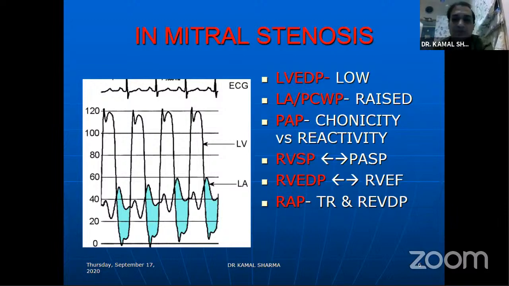And of course, RVSP goes along with the PA pressures. RV end diastolic pressure often reflects the development of RV dysfunction in the chronicity of the disease. As the PA pressure remains sustained and the RVSP is high for a long duration, you'll have an early rise in RV end diastolic pressure, and then later the development of RV dysfunction. Of course, the RA pressures will be determined by the secondary or organic TR that develops along with the pulmonary hypertension, or the presence of organic tricuspid valve disease. And of course, the RV end diastolic pressure rises once the RV fails.